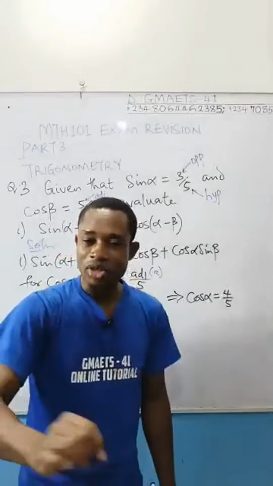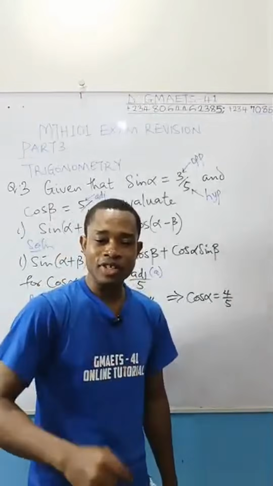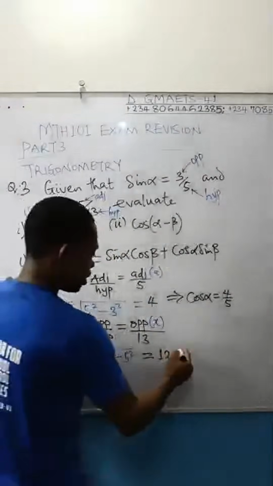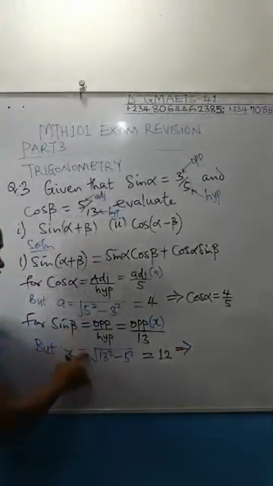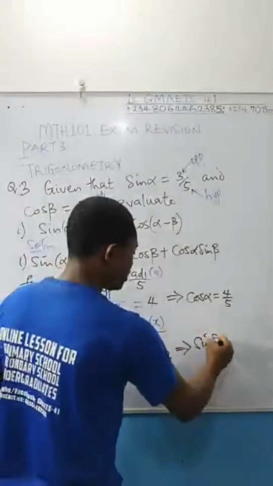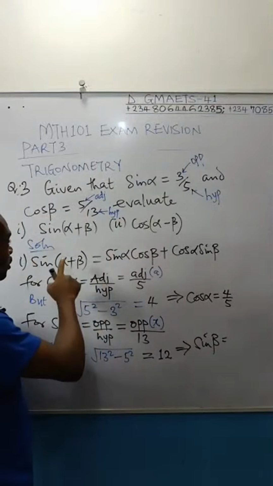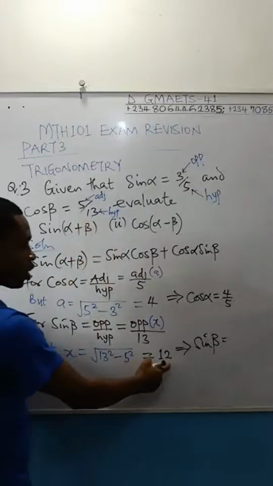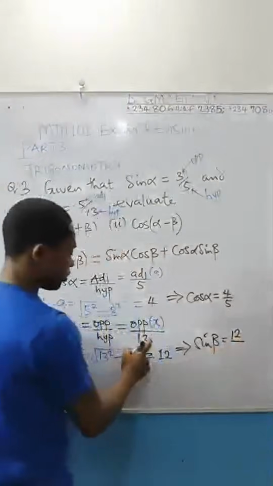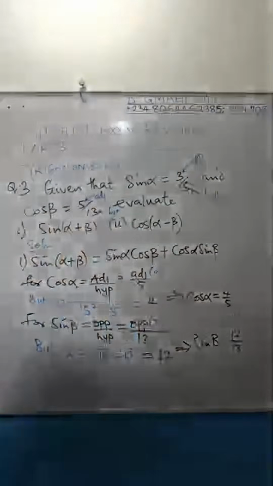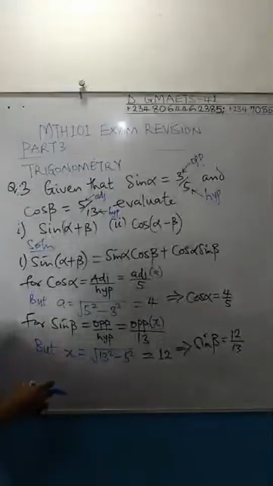Write the number you're trying to add, subtract, multiply, or divide on paper, and then you work it out as fast as can be. The implication of this is that our sine beta is equal to opposite over hypotenuse of the angle beta. The opposite is what we got, 12, and the hypotenuse already is 13. At this point, you are now set to solve this problem.